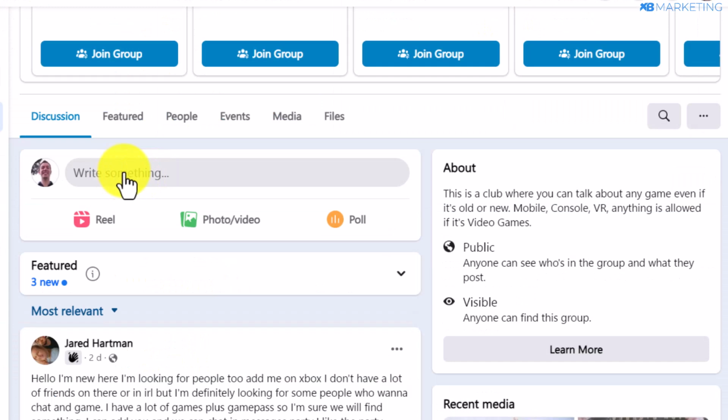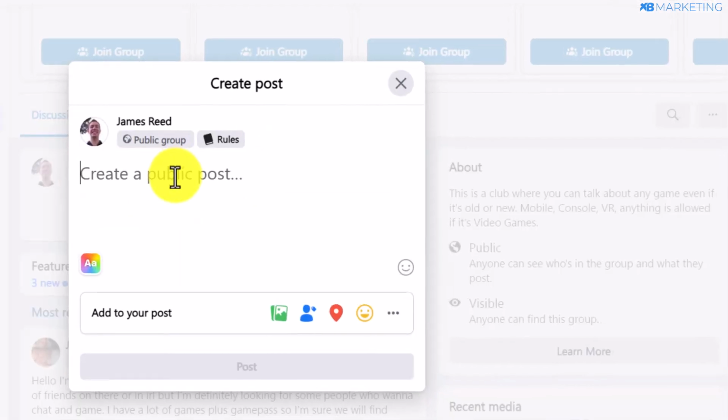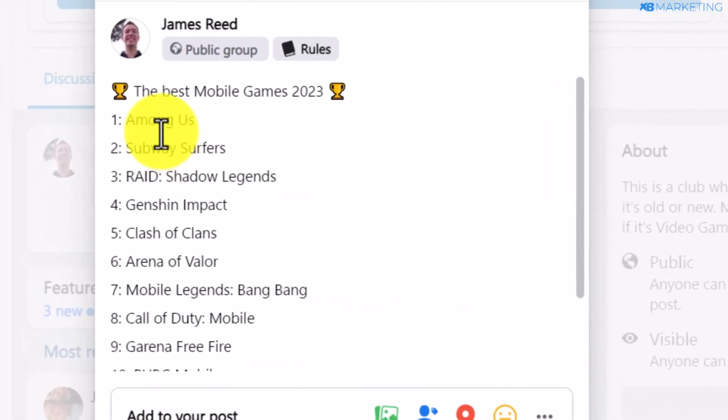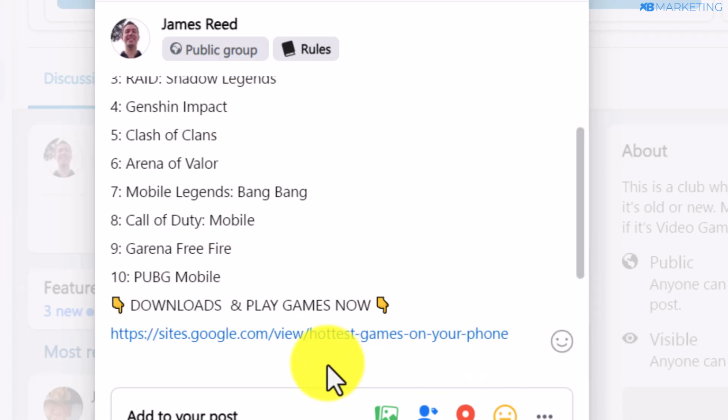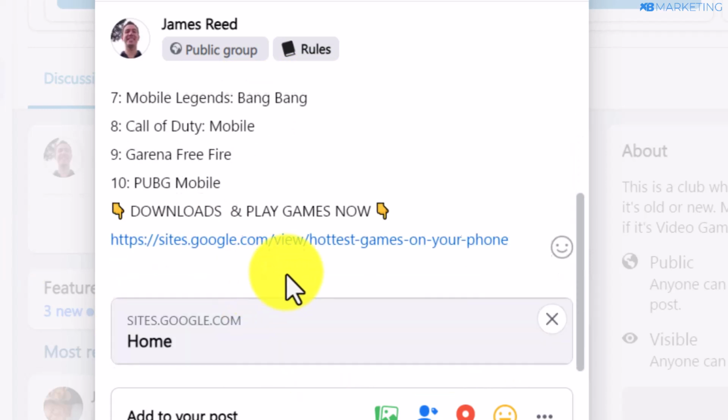Then you want to come over to where it says write something. So once you do that, then you want to type in something very simple like this: the best mobile games of 2023. And this is where you want to paste in your landing page link. So you want to copy your landing page link and you want to paste it at the bottom right here.